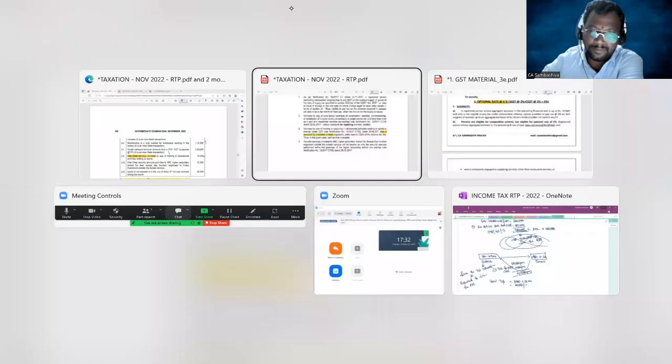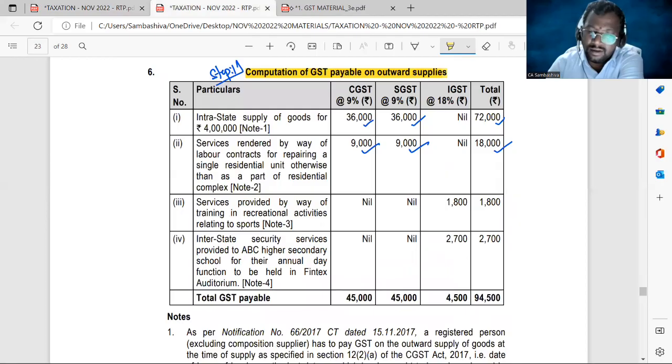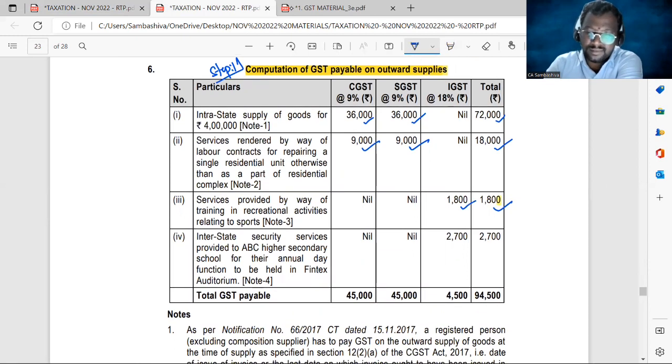So 10,000 into 18%, 18,000 rupees. IGST. Okay, sir. Next.